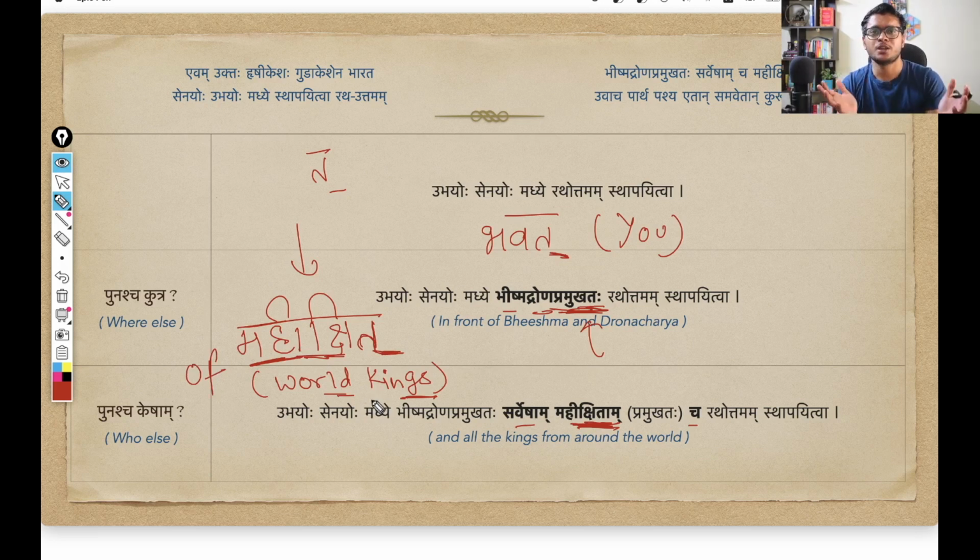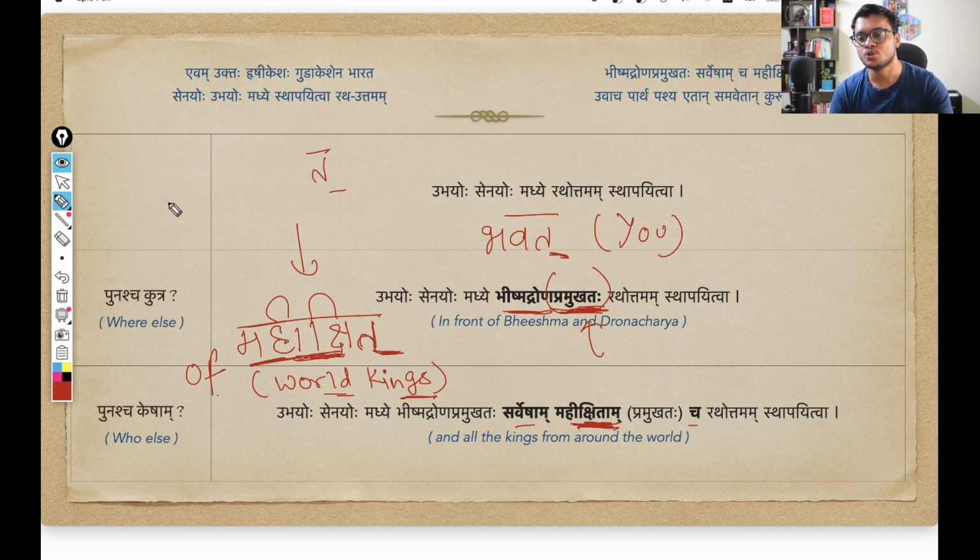So, a lot of kings, some took the Pandava side, some took the Kaurava side. So all those kings, all the kings from all around the world who took the side of Kaurava, in front of them also he placed the chariot. So this Pramukta is not repeated, but think of it as a common word that is being used for Bhishma Drona also and this Mahikshit also.